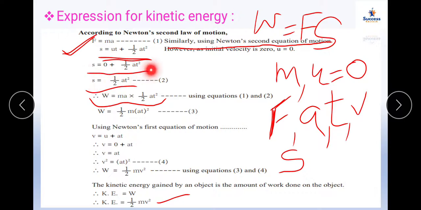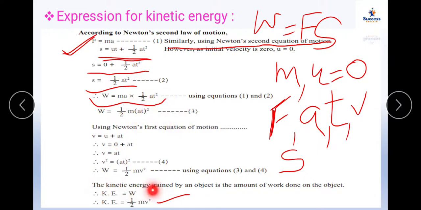From equation 1 and equation 2 you can put the value in work is equal to force into displacement. There will be an equation 3, half m at square, because this a and this a will get squared and t is already under square. Using Newton's first equation of motion, v is equal to u plus at, initial velocity is 0, so v is equal to at. Just put the value of at as v in equation 3, so it will come out to be half m v square.